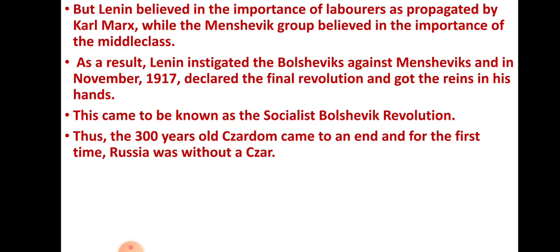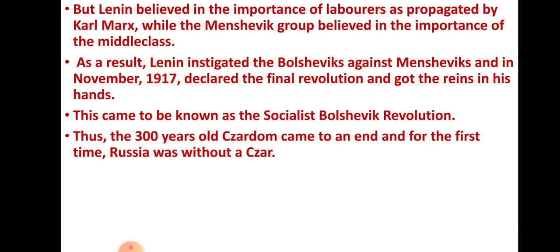The Russian Revolution is also known as the Bolshevik Revolution because Lenin was from the Bolshevik group. After the war between the Bolsheviks and Mensheviks, the Bolsheviks got the power and won this war, and that's why it is also known as the Bolshevik Revolution.